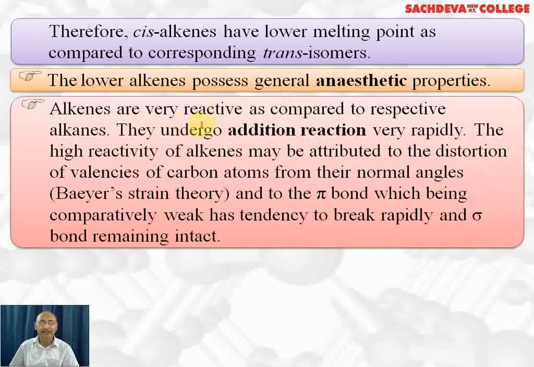Alkenes are very reactive as compared to respective alkanes. Alkanes were saturated hydrocarbons, so they were less reactive. Alkenes are unsaturated hydrocarbons having a double bond, and they are more reactive because the pi bond is weaker. They undergo addition reactions very rapidly, and the high reactivity of alkenes is due to distortion of valency of carbon atoms from their normal angles, that is Baeyer strain theory, and to the pi bond, which being comparatively weak has a tendency to break rapidly while the sigma bond remains intact.